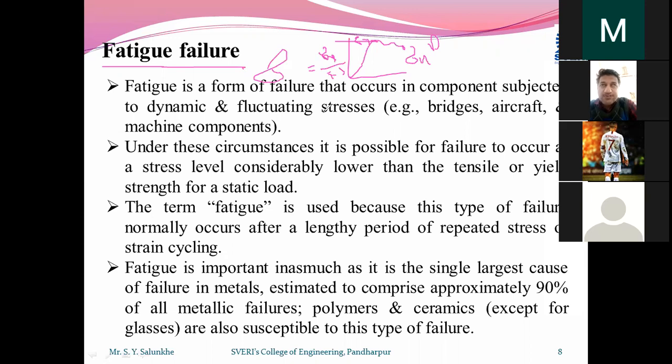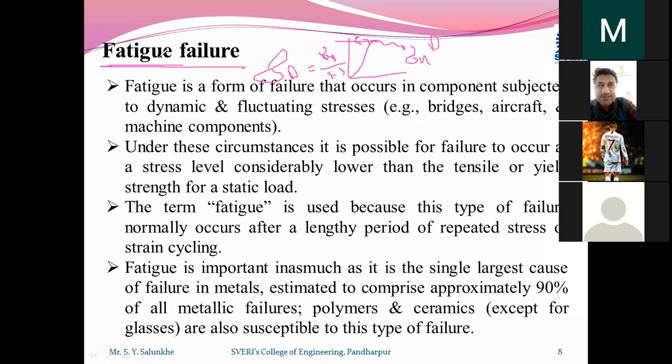But in case of repetitive or fluctuating stresses, though we have this sigma which we can use for the design, the failure is going to occur below that because you are applying fluctuating loading. That's why it is called fatigue failure. Fatigue is generated in that component, and due to that, failure occurs.